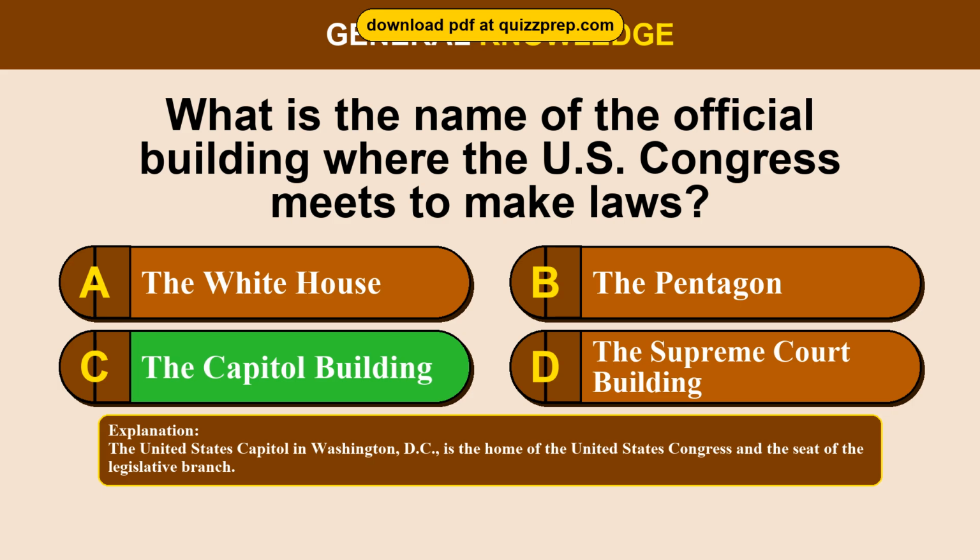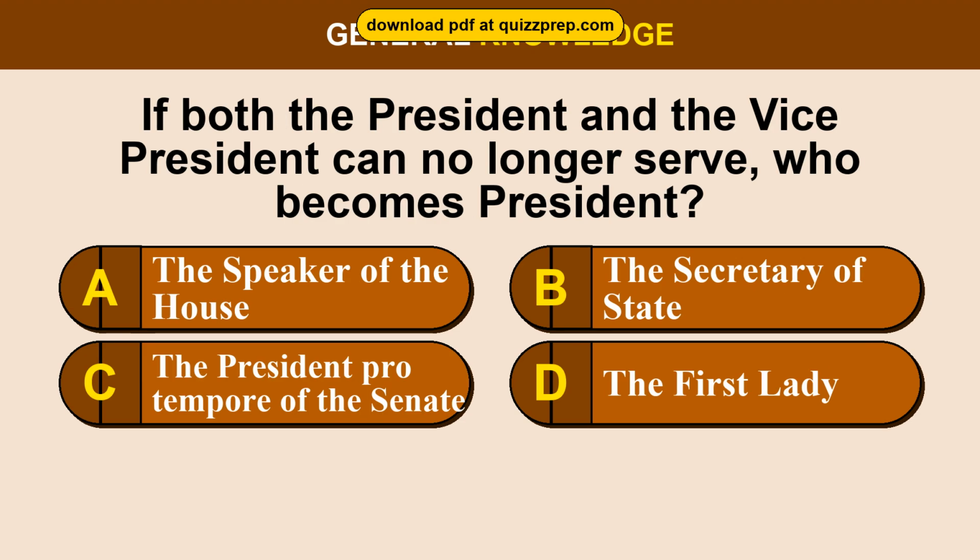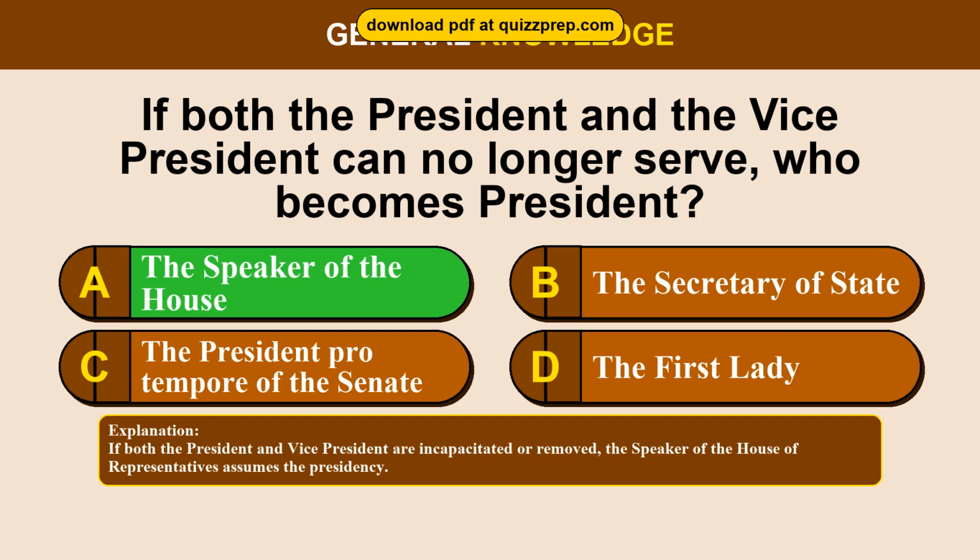Question 96. If both the president and the vice president can no longer serve, who becomes president? Option A, the Speaker of the House. Option B, the Secretary of State. Option C, the President pro tempore of the Senate. Option D, the First Lady. The correct answer is option A, the Speaker of the House. If both the president and vice president are incapacitated or removed, the Speaker of the House of Representatives assumes the presidency.